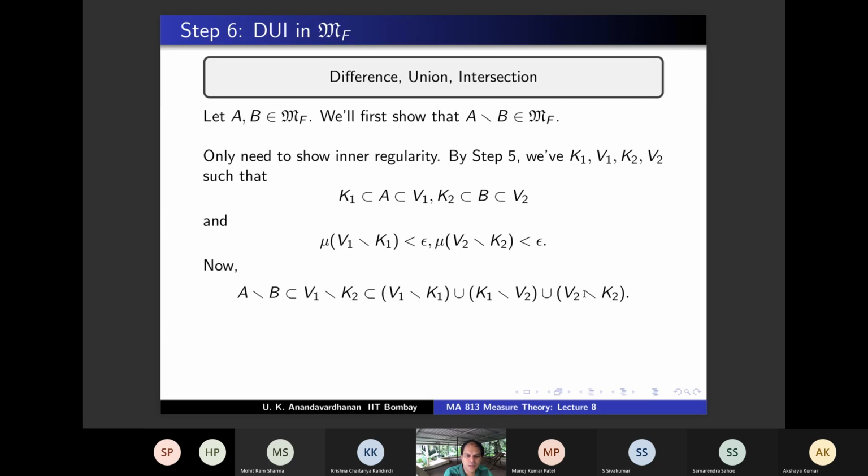What is the advantage of writing it like this? We can use the above hypothesis. Yeah, we know V1 minus K1 and V2 minus K2 are small. So using that, by subadditivity, which is step 1, mu of A minus B is less than or equal to mu of K1 minus V2 plus epsilon. Agree?